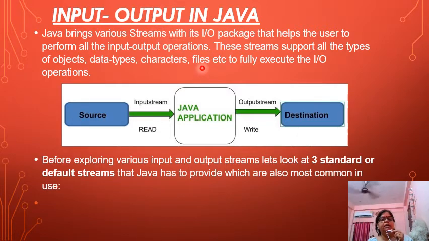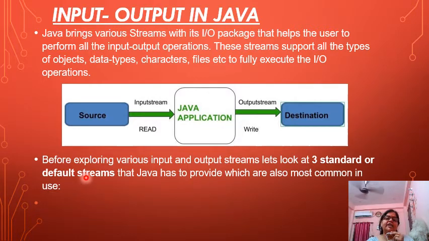Always remember, Java input output has a package of IO. The default package in your system is java.lang, and the input output package is java.io, a package that helps the user perform all the input output operations. These streams support all types of objects, data types, characters, files, etc. to execute the IO operation. See the source, input stream reader, then read, Java application, and then we go to output, write, and destination.